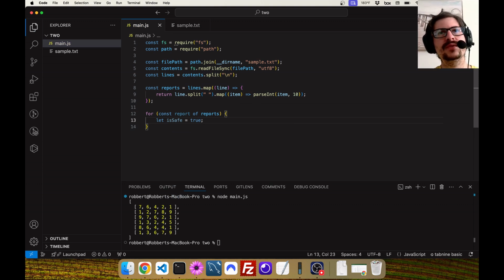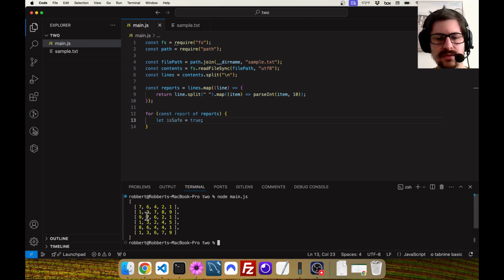The reason for this is there are two things I could start off with: true or false. If I start with false, then I have to go through the whole report, and if I find some situation that tells me it is safe, I set it to true. Given the format of this data, it's kind of hard, while looping through, to say that at some point, yes, this is safe. It's easier to loop through and find, oh, this is not safe, right?